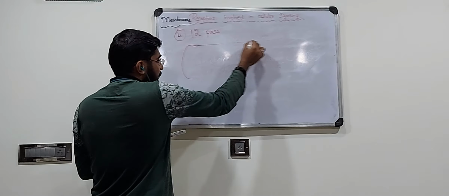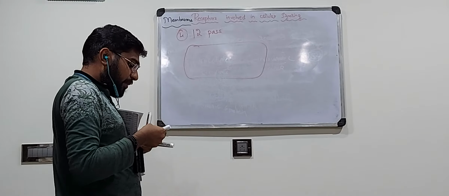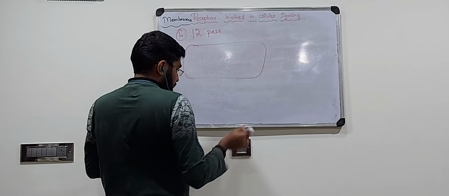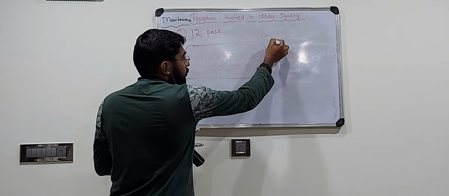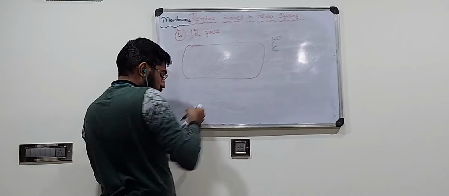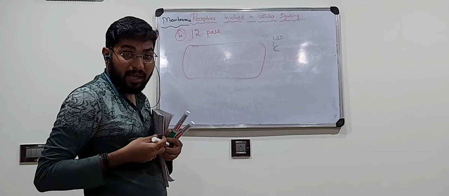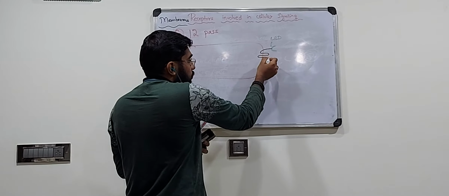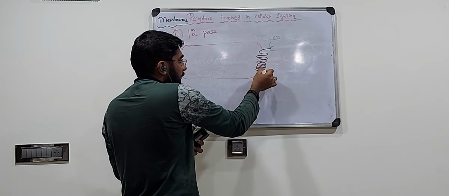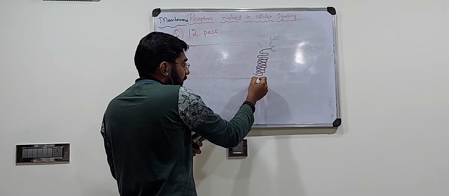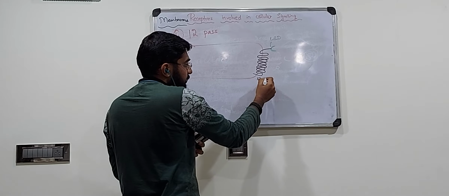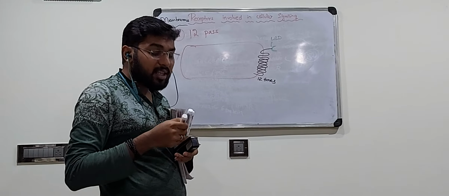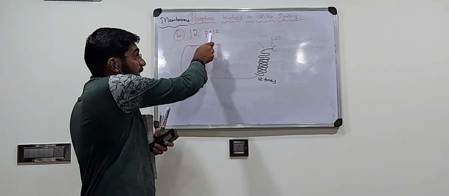So if this is a cell membrane, the same structure, the same story holds good here also. You have a ligand binding domain outside, and this polypeptide chain passes through the membrane 12 times. 1, 2, 3, 4, 5, 6, 7, 8, 9, 10, 11, 12. So I am not counting it, 12 times it passes through the membrane, and such types of receptors are called 12 pass receptors.